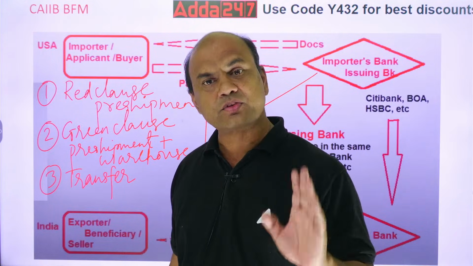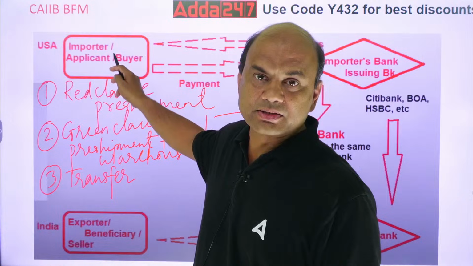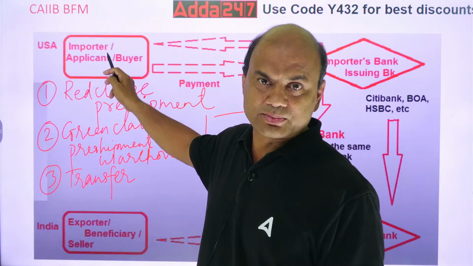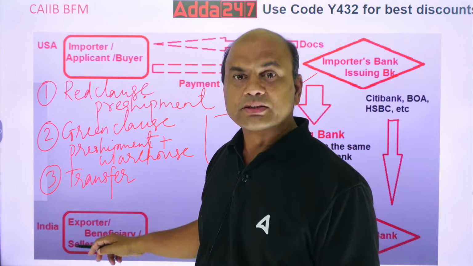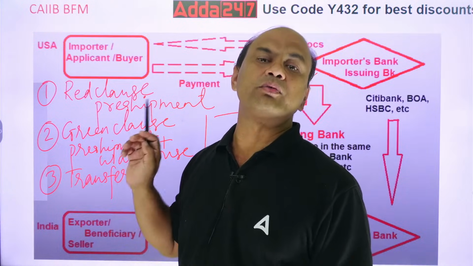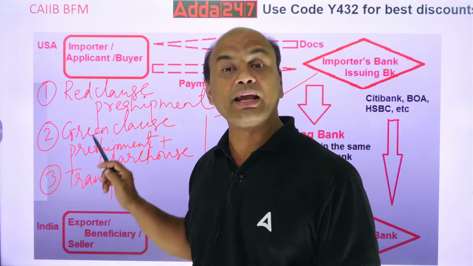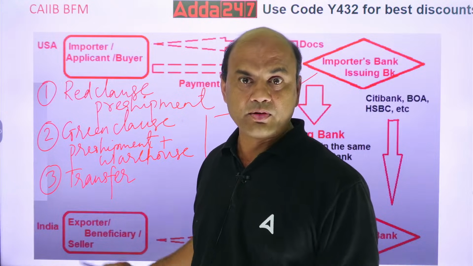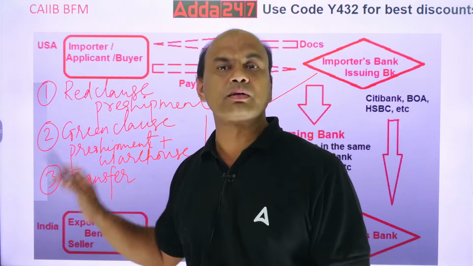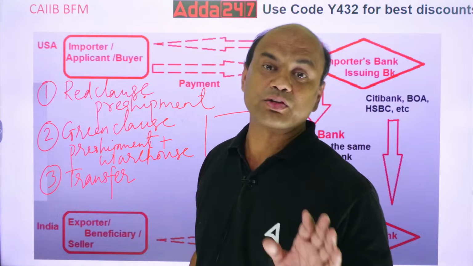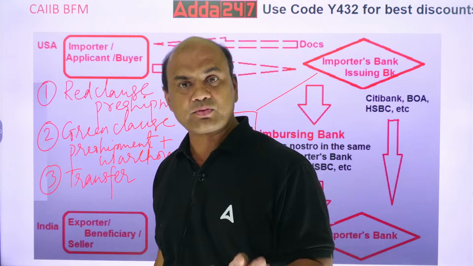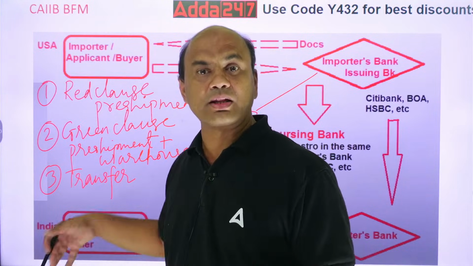First it is given from the buyer to the seller. The seller will further give it to another manufacturer because this person is just an agent. He will eat the commission and give it to the other person. That's called transfer LC. In transfer LC, this LC is transferred to the next person.